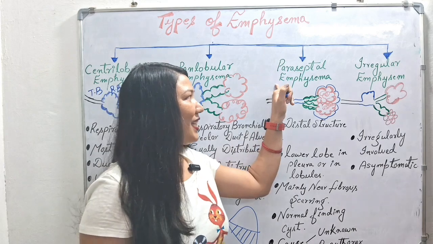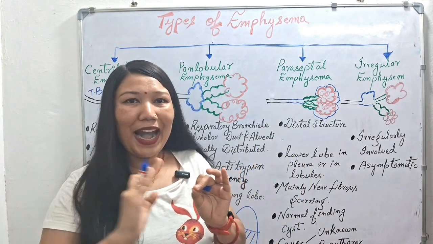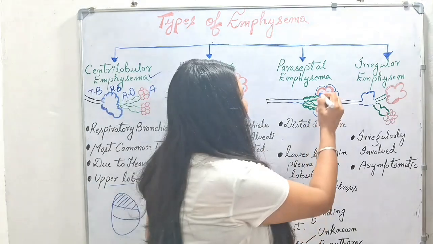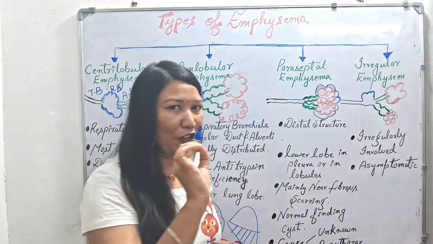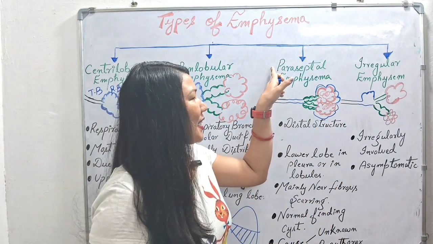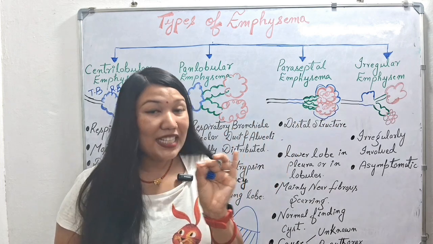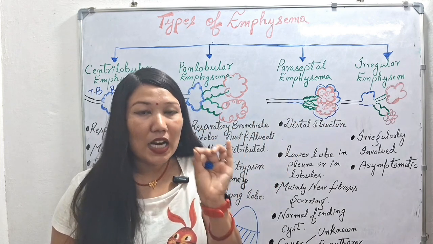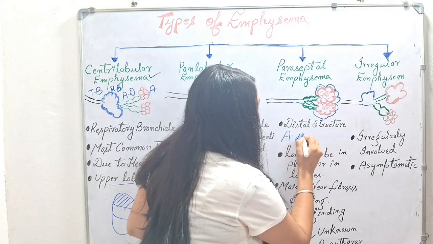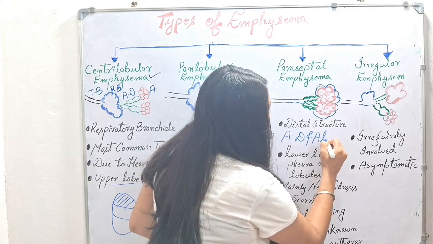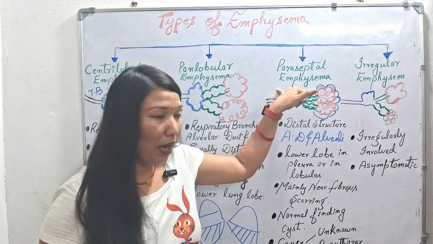Number 3, we have paraseptal emphysema. Para means at the periphery, it is not proximal, it is distal. So paraseptal emphysema will affect the distal region of our lung. Sometimes it also affects the alveolar duct. In the distal structure, there will be the alveolar duct and alveoli. So this will affect our alveoli and our alveolar duct. It is called paraseptal emphysema.